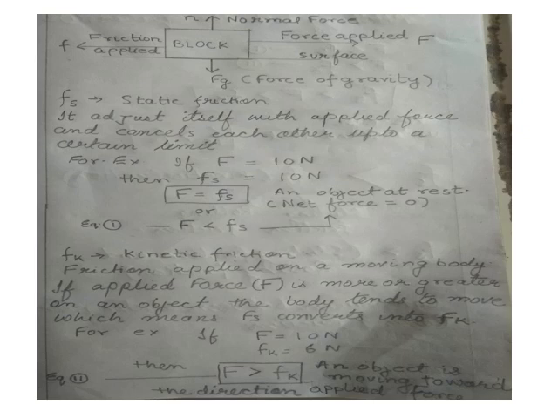Now look, in the blocks which I made, capital F is equal to small fs, meaning static friction. It means that the force which you applied is equal to the static friction. Or if the applied force is less than the static friction, the object will be at rest only. So from that we can make equation 1, that applied force is less than static friction.